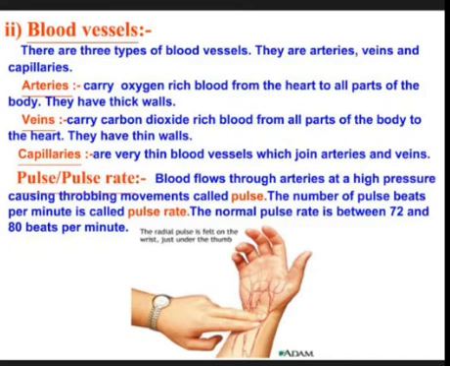Pulse or pulse rate. Blood flows through arteries at a high pressure causing throbbing movements called pulse. The number of pulse beats per minute is called pulse rate. The normal pulse rate is between 72 and 80 beats per minute.